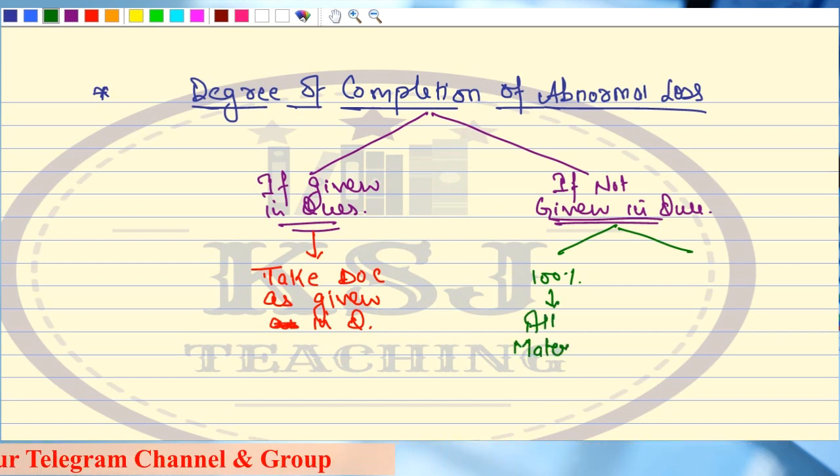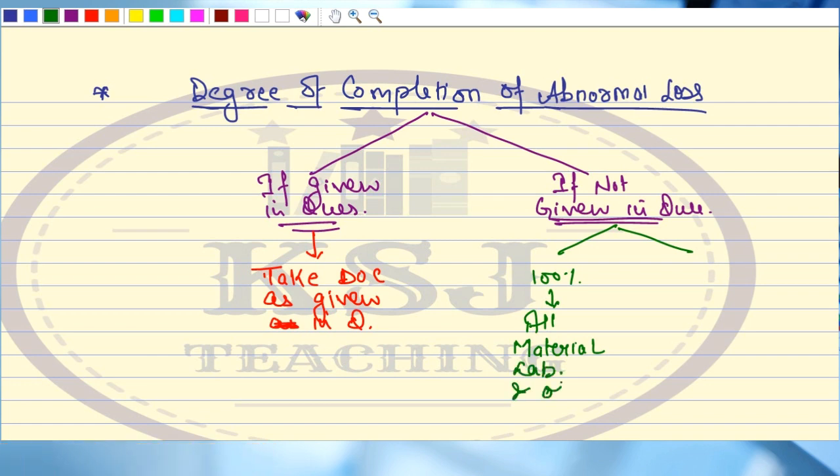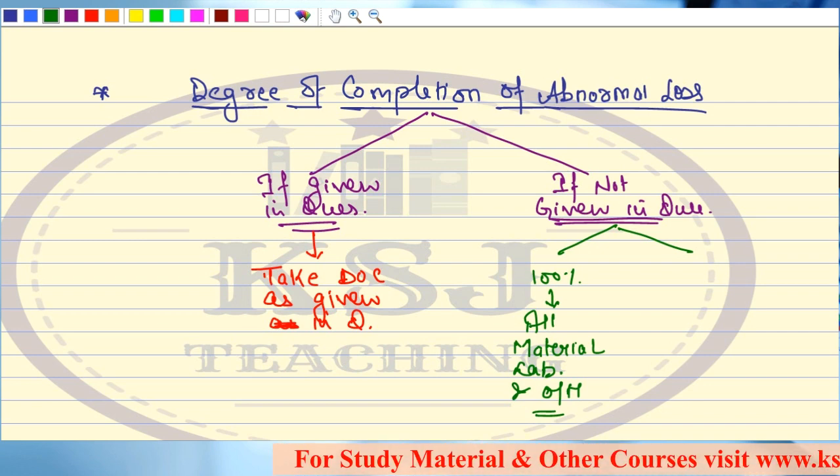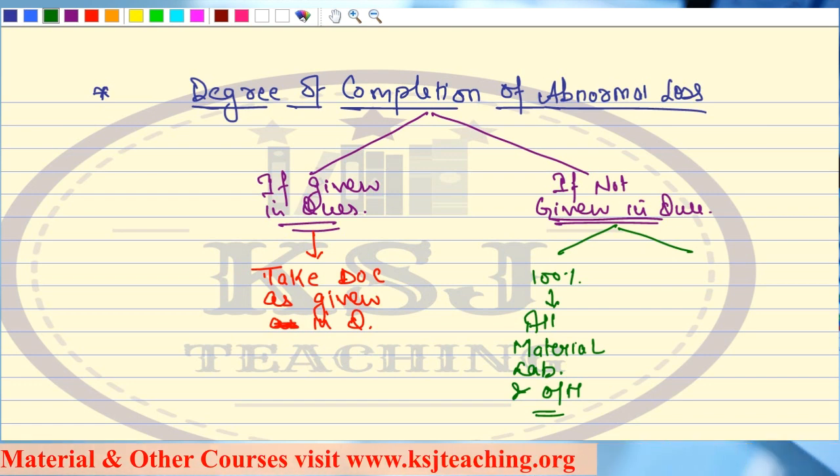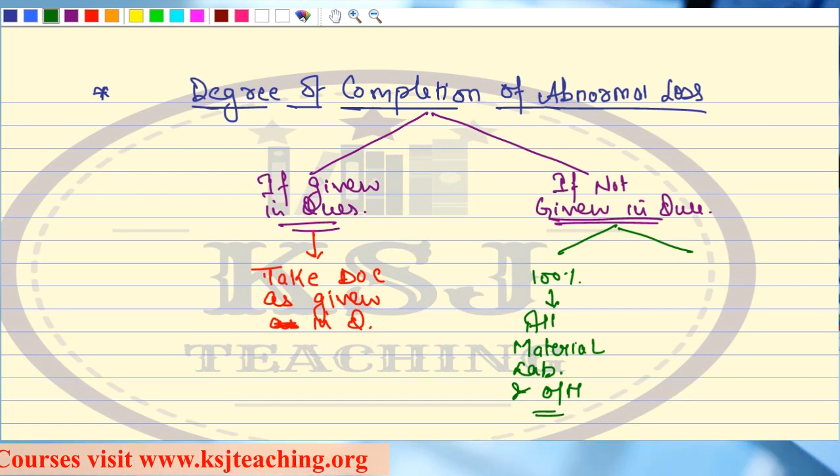So you have to take it 100% for everything, for material also, for labor also, and for overheads also. This is the preferred way, I will say.